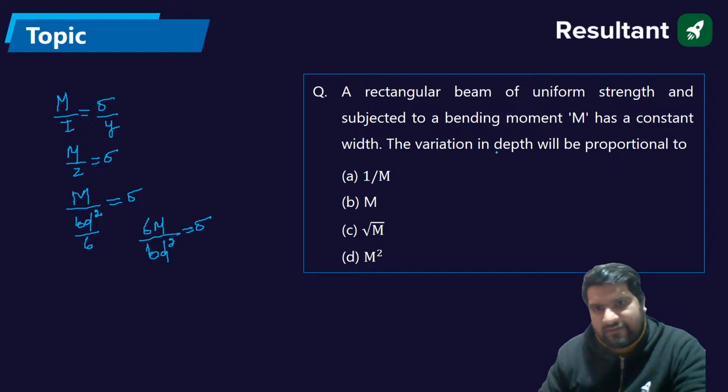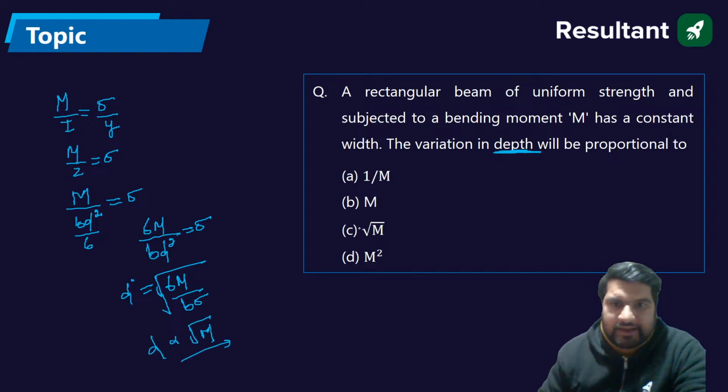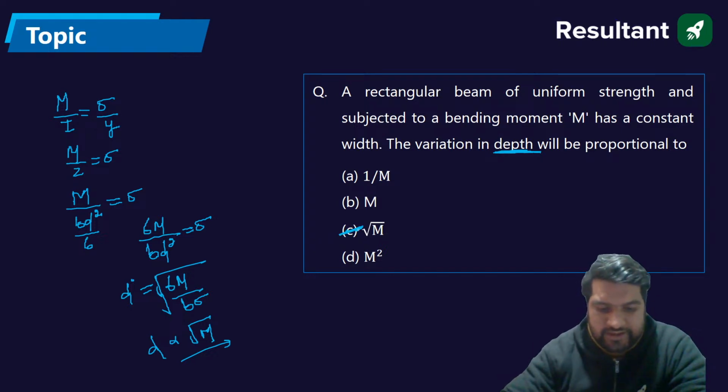Now I have to see the variation in the depth, Arvind. So I will write D is equal to under root of 6M divided by B sigma. So the variation of depth is directly proportional to root of M. What should be the answer? The answer should be C.